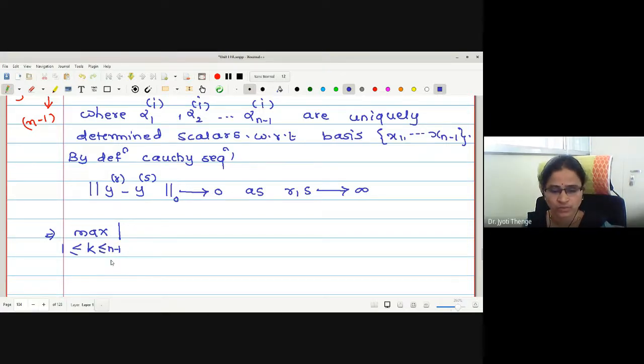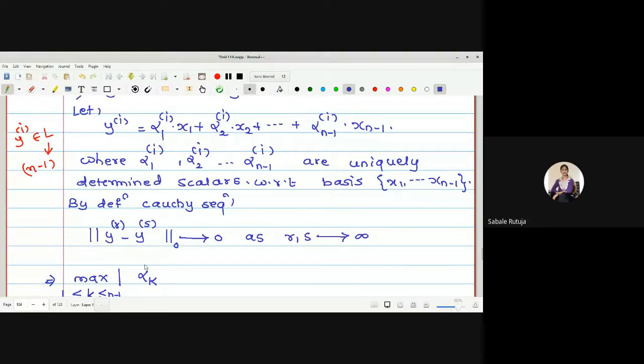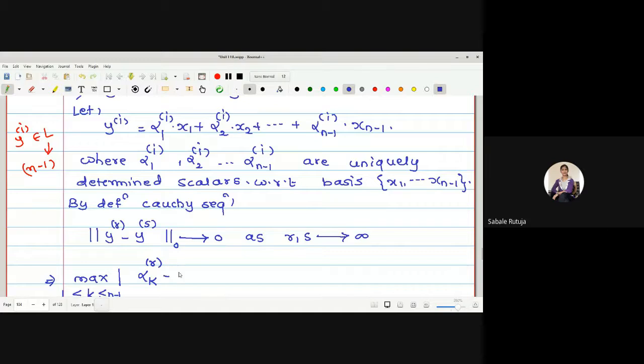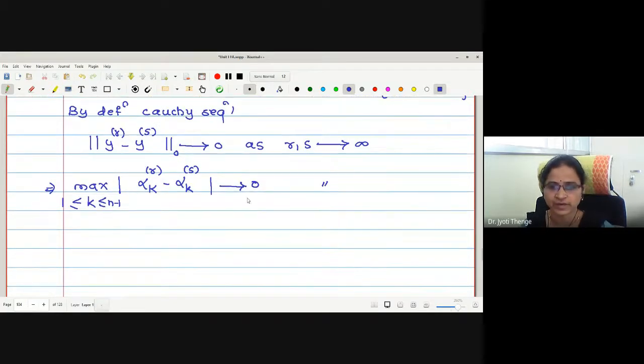What is the kth coordinate here? Kth coordinate of yr is alpha k r, and of ys is alpha k s. And this tends to 0 as r, s tends to infinity.